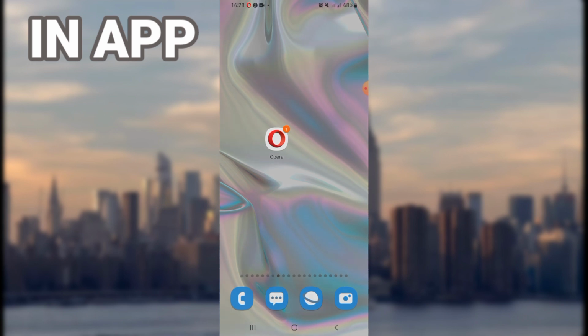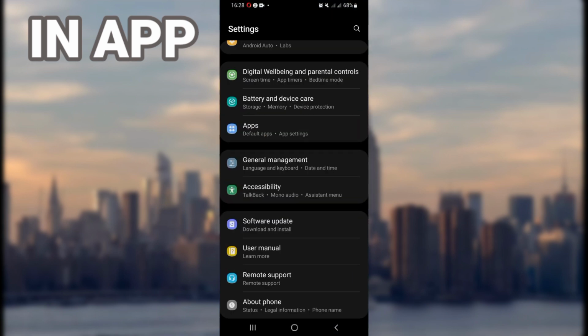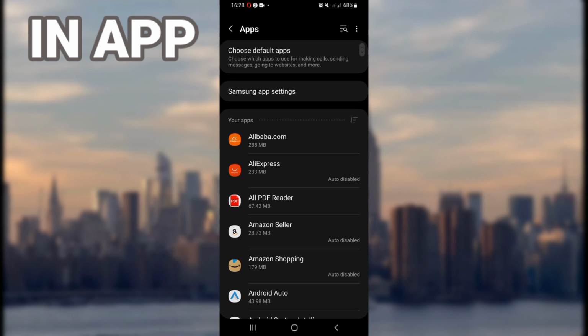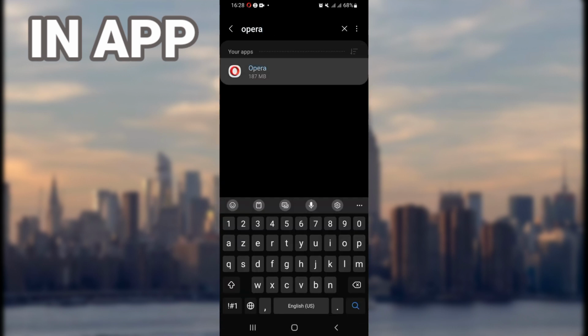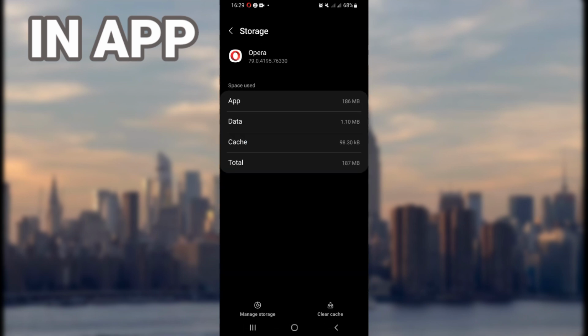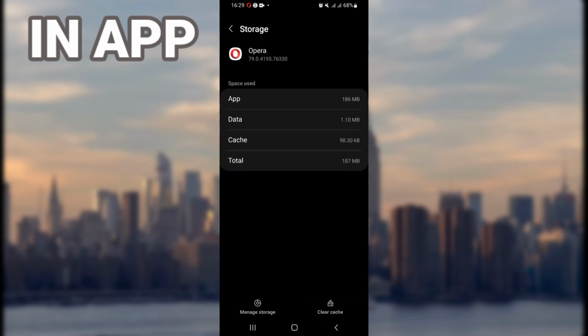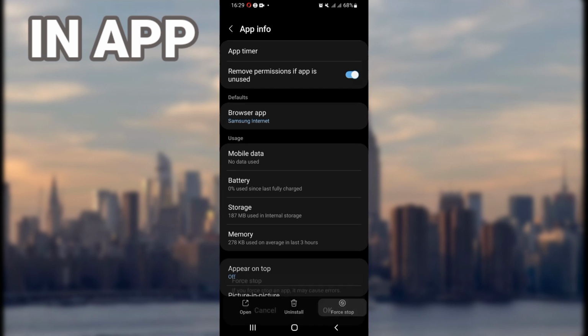no sound problem. First, just open your settings of your phone and open your apps option. Search here for Opera. Open it when you find it and come here to your storage option. Click right now on clear cache. Go back then click on force stop and click OK again.